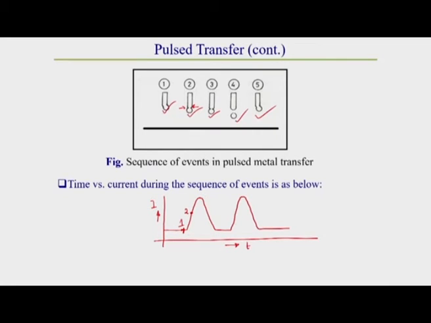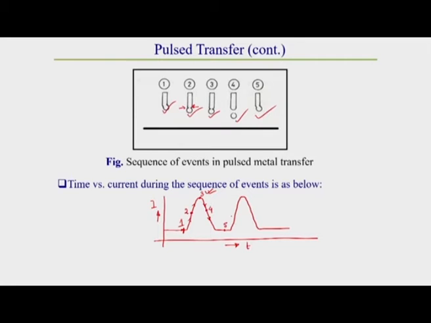At point 3, the neck formation quickens. Here the neck formation increases tremendously, and at point 3 the drop separates. Just after point 3, point 4 comes. At point 3 itself the drop separates from the electrode and starts falling. After that point 4 comes, where again the current decreases and goes to the background current.